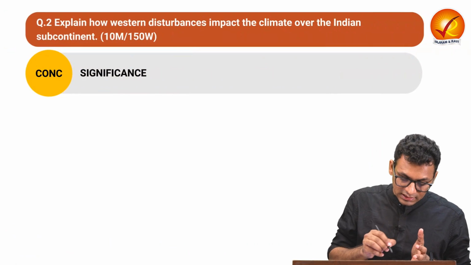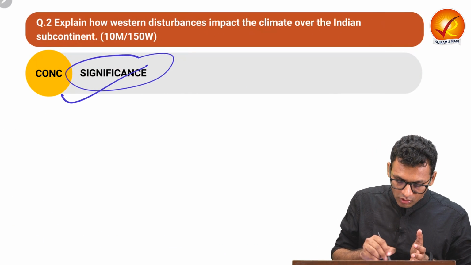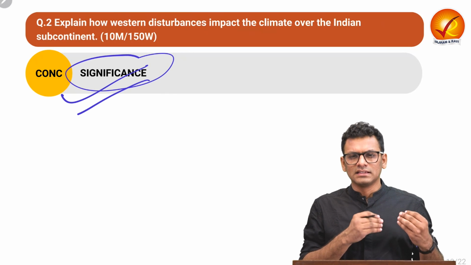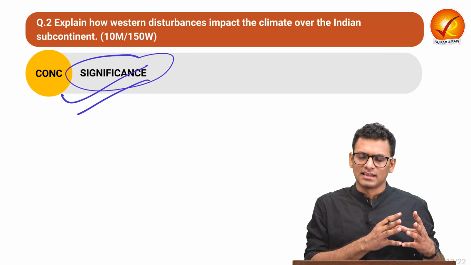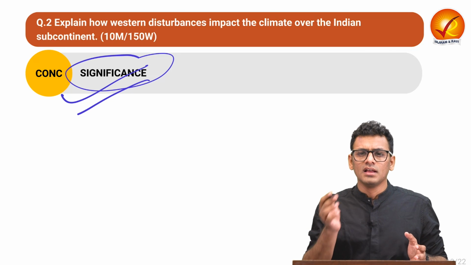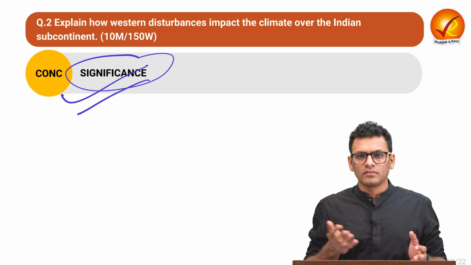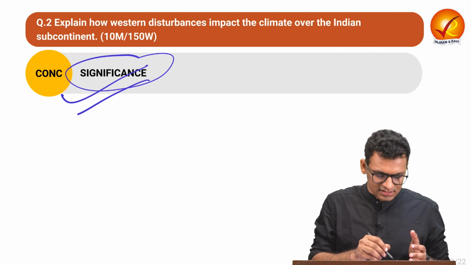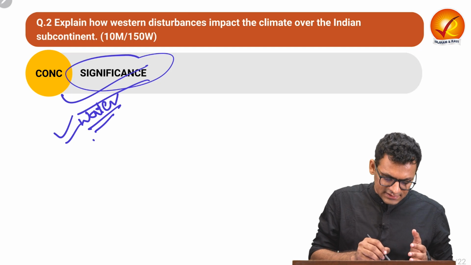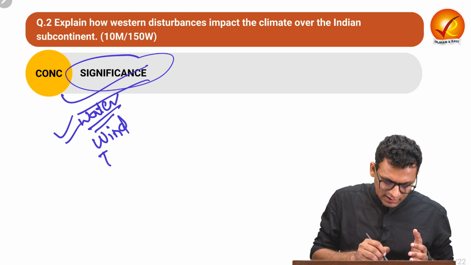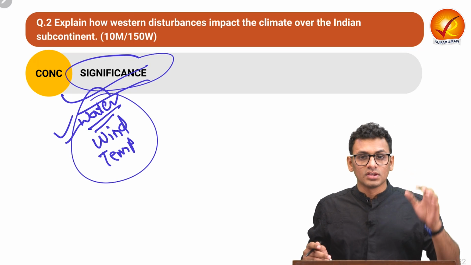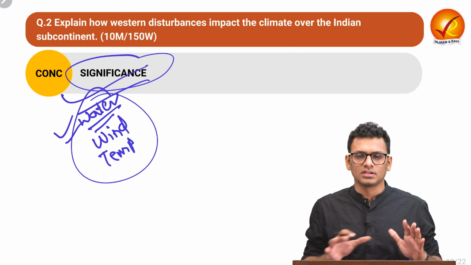Let us move on to the conclusion, where you can talk about the significance of western disturbance, where again you can reiterate that despite certain challenges that western disturbances have on the Indian subcontinent, it still provides a variety of services such as water, as well as wind circulation and temperature moderation. So these are the kind of significance you can provide in the conclusion for question number 2.